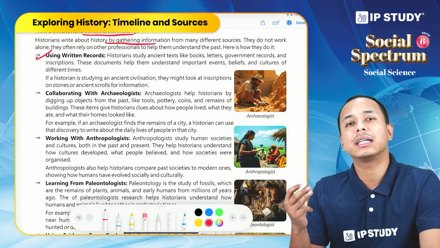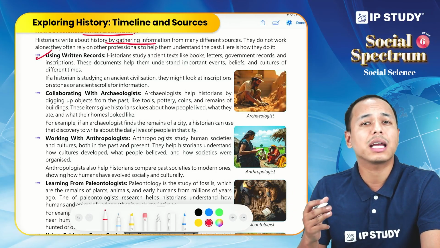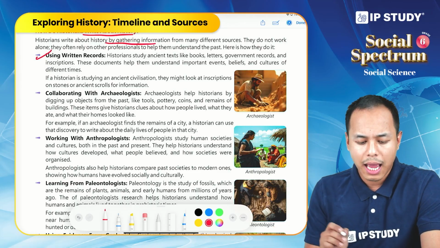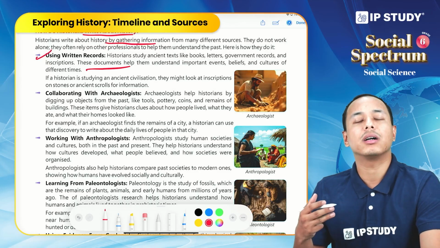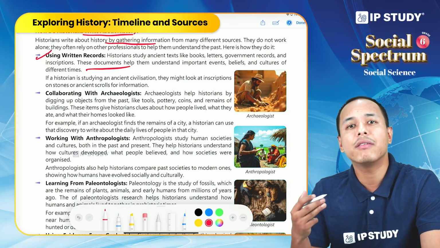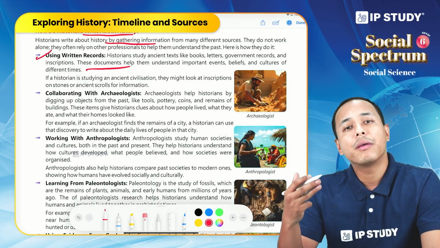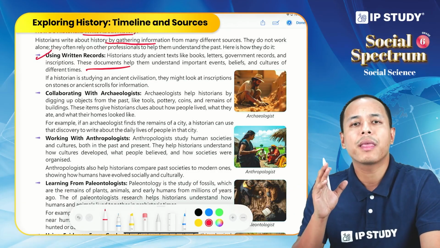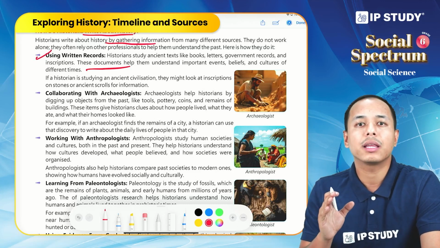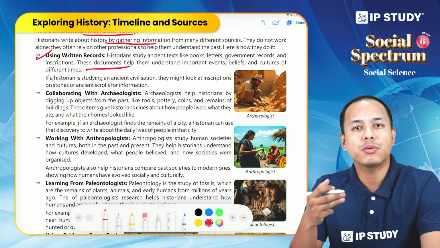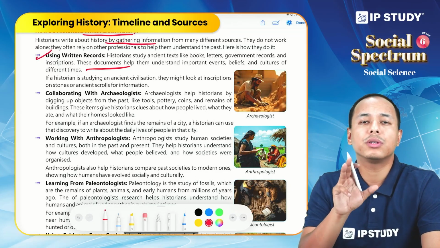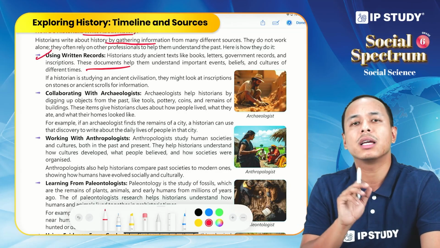It can include texts, inscriptions, journals, court chronicles and so on. These documents help historians to understand the events from the past, the beliefs, the culture of the people, the food habits, everything. Through these sources they create a blueprint about the past, and one of these is the written source.